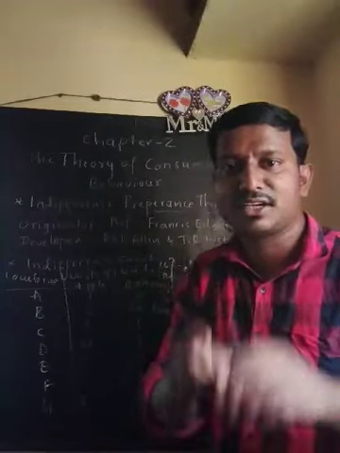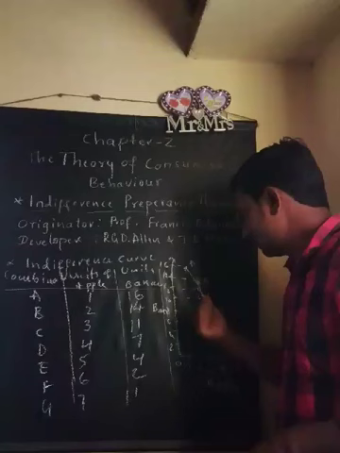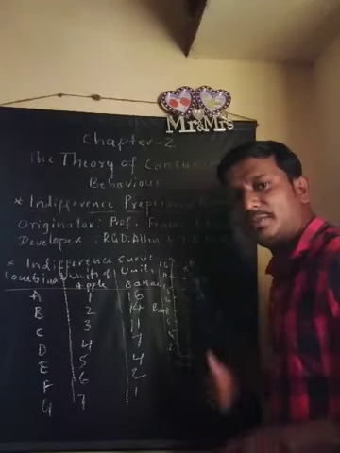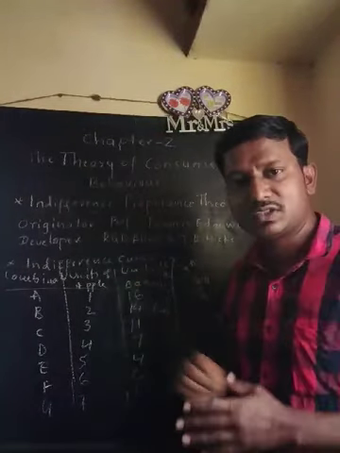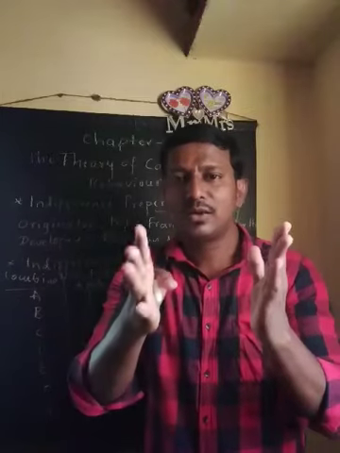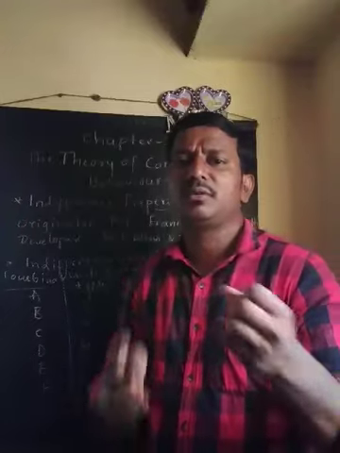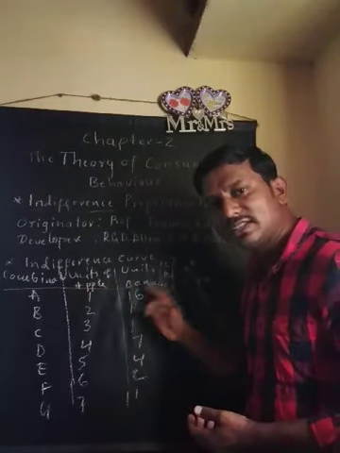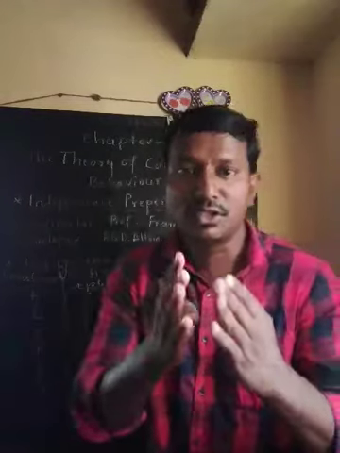His level of satisfaction remains the same, and the points plotted on this curve, whatever the curve it is, may be A, B, C, D, E, F up to G. So assume that at combination A, by consumption of 1 unit of apple and 16 units of banana, he may get one particular level of satisfaction. Say we measure it in utility, as one imaginary example, 20 utils. 20 utils is what? At combination A, 1 unit of apple and 16 units of banana. So by consuming these two, he may get 20 utils.